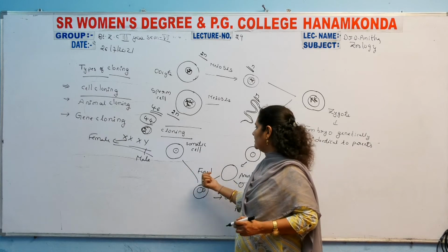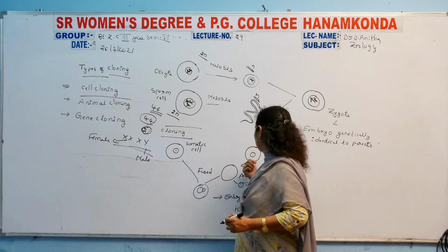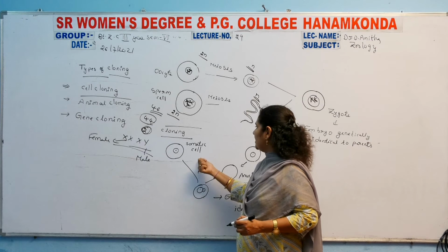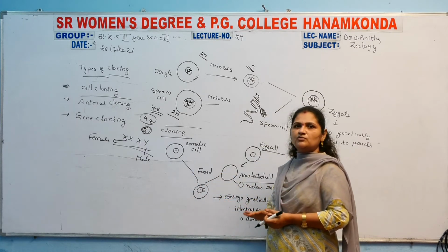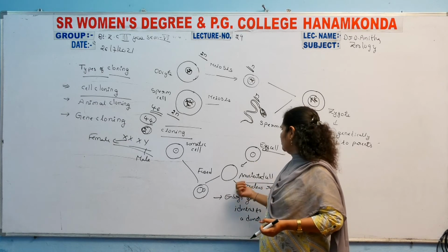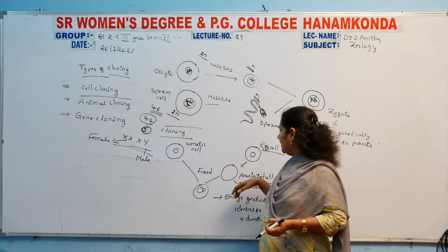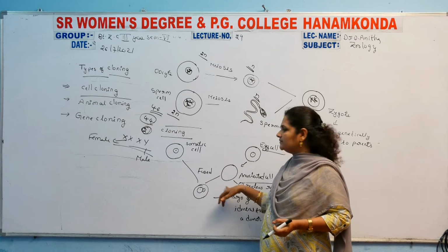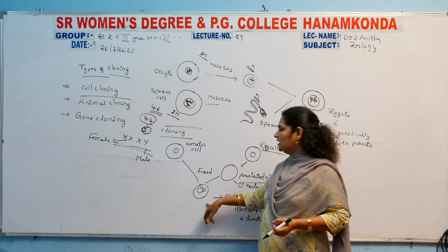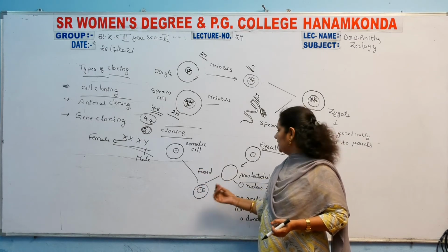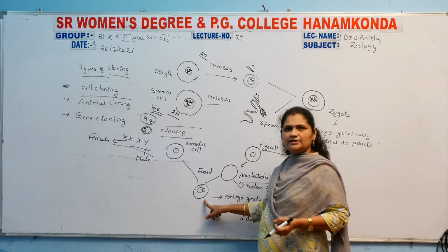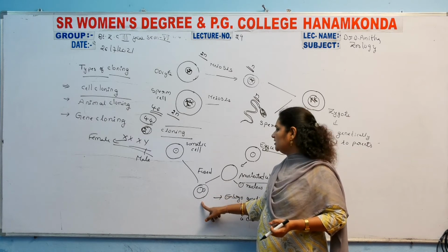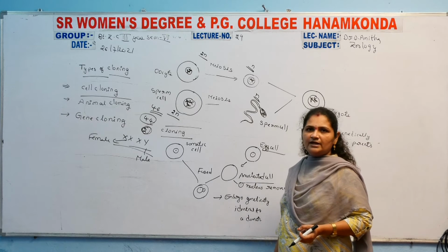From the somatic cell, the donor, the nuclear material is inserted. The nucleus of the ovum is completely removed and another nucleus is inserted into it. So the enucleated cell has its nucleus removed and the other nucleus inserted, and now it is converted into an embryo.